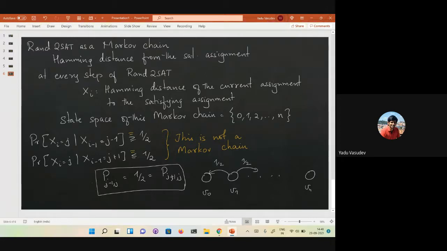The random two-set algorithm is basically a Markov chain where the state of the system is the Hamming distance between the current assignment and the satisfying assignment. Running this random two-set is basically this Markov chain evolving over time, and it is equivalent to the random walk on this graph that we have here. Any questions so far?